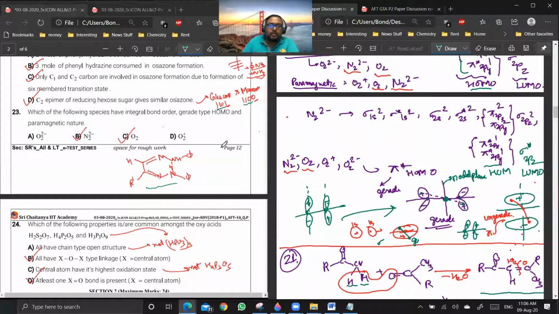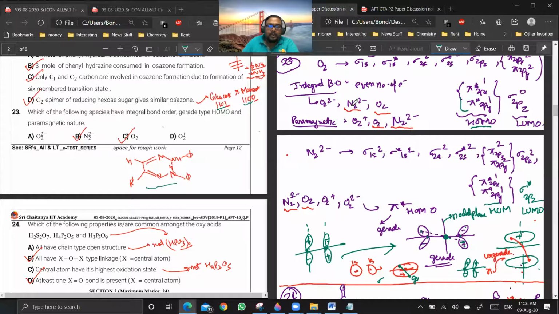N2 2 minus and O2. Because you see, in all the four cases, you will be having the pi star orbital as HOMO, the highest occupied molecular orbital. So all of them will be having gerade HOMO. From these three, the common species will be N2 2 minus and O2 only. I have shown it in red. So 23 is done.